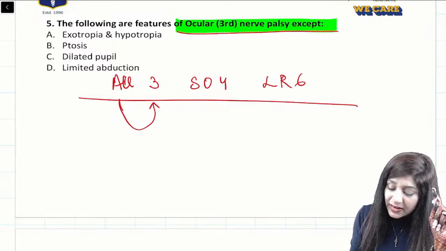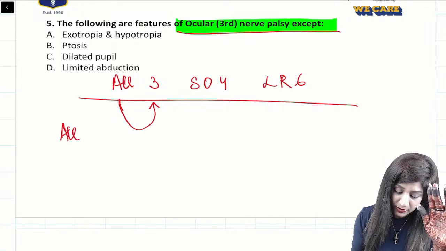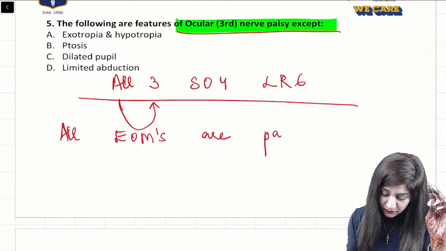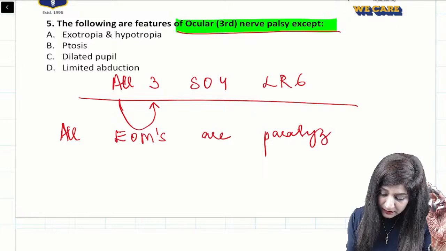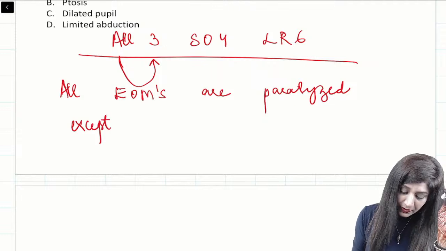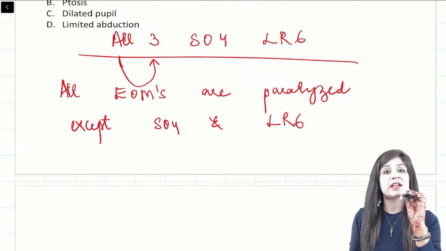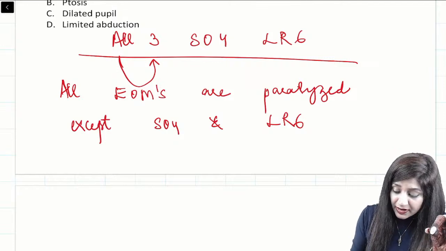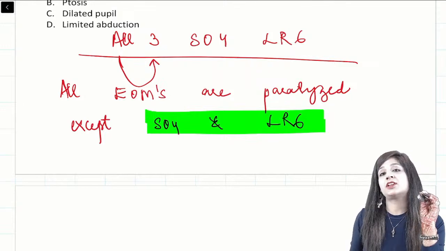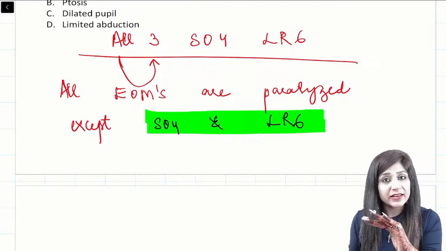That means whenever we have third nerve palsy, all the extraocular muscles are paralyzed, except for the SO4 and the LR6. Only these muscles are not paralyzed. Therefore, our eye is able to work only in those directions in which these muscles are working, that is, the superior oblique and the lateral rectus.